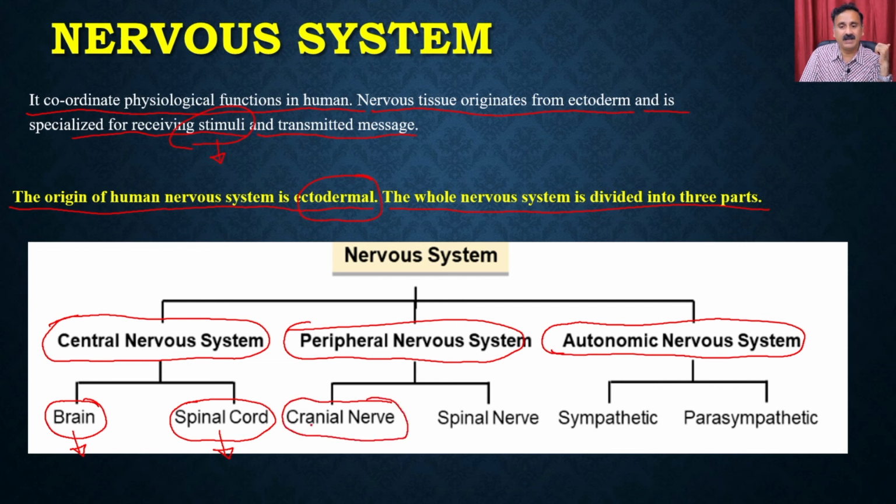You can have the cranial nerves, or you can have the spinal nerves. The cranial nerves are the nerves which originate from the brain, whereas the spinal nerves originate from the spinal cord. The function of these nerves is that they carry the message from the particular organ in the central nervous system to the peripheral nervous system.